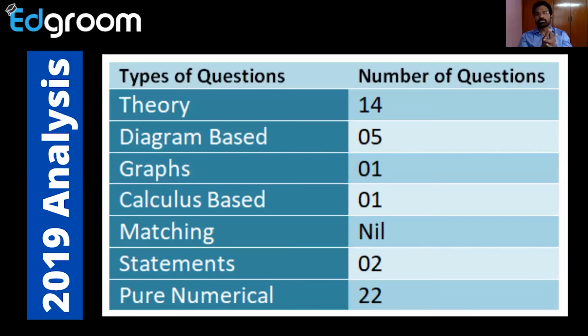Theory, 14 questions are there. It is also a huge part. So focus more on the theory part. Because if you know the concepts, you can answer theory questions very easily. No need to spend much time on theory questions. No need to do calculation. No need to worry about speed. You read the question and simply tick the answer. So 14 theory questions. Let us read the theory concepts.